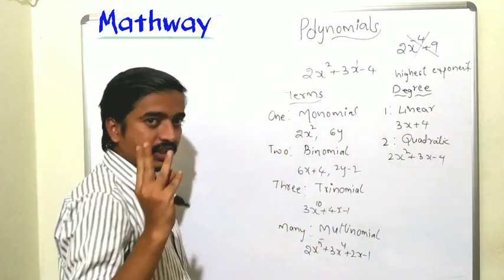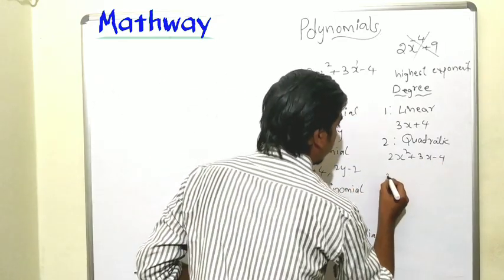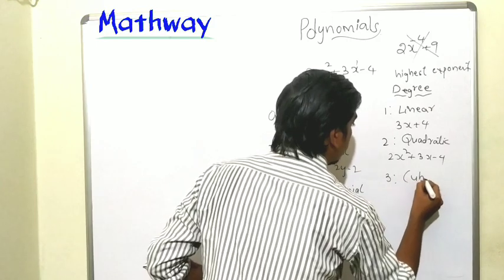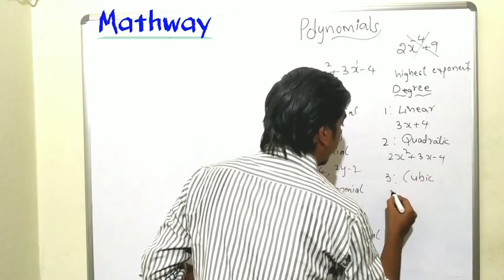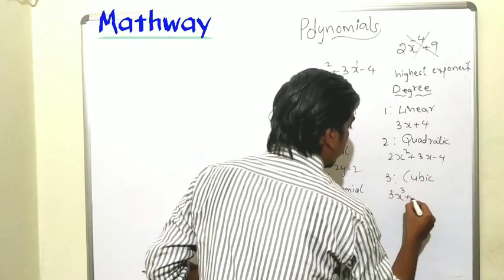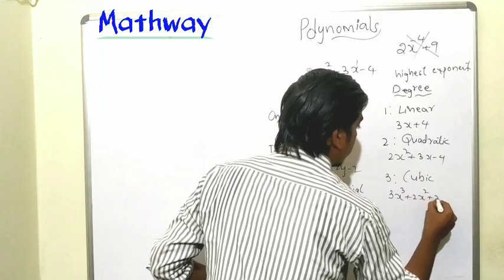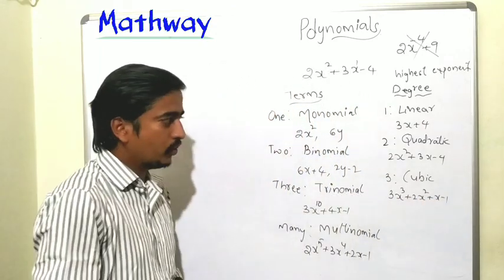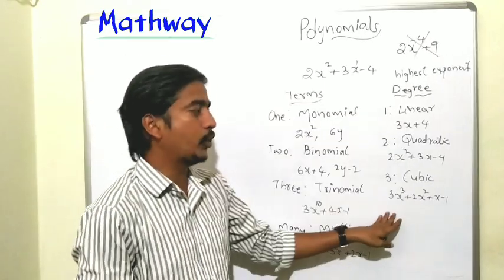Next, if the degree is 3, that is called a cubic polynomial. So the degree should be 3. I am taking 3x cube plus 2x square plus x minus 1. In our class we will learn up to cubic polynomial.